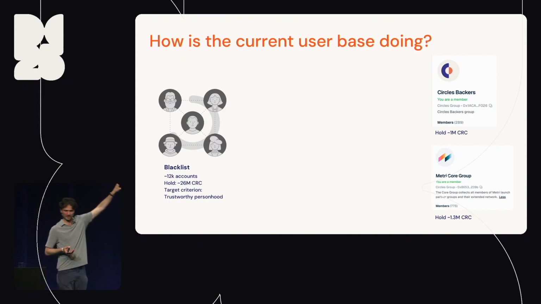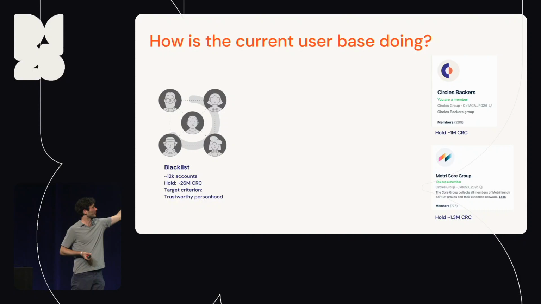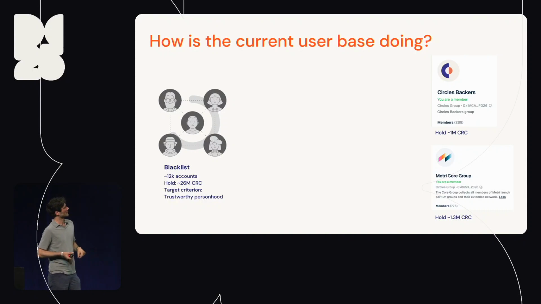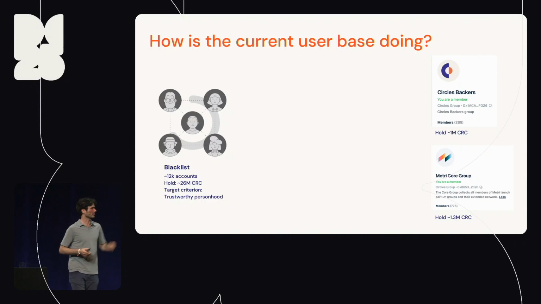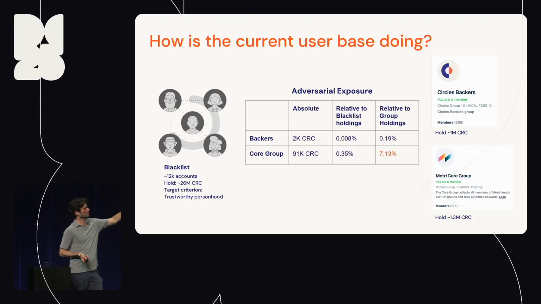There's the Circles backers, the group of people that have put their money where their mouth is, invested $100, and they hold around 1 million Circles right now. And there's the Metri Core group, which is a loose group of 800 people. I think today it's actually 1,200 people. And they also hold around 1 million Circles. And so we weren't very careful in who we let into the Metri Core group.